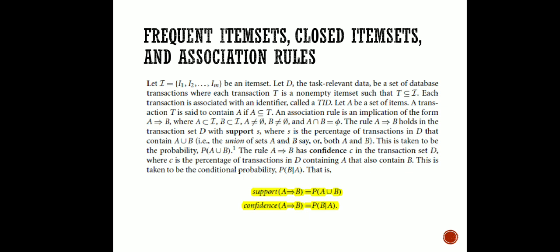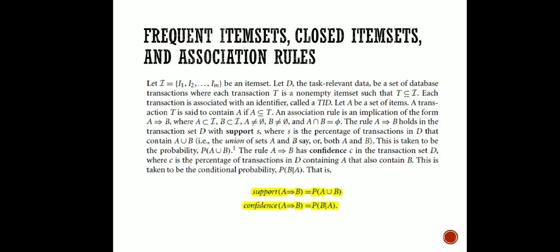And here D, the task relevant data, is a set of database transactions where each transaction T is a non-empty set such that T is a proper subset of I. So here we find another variable called D, and it consists of the database transactions, and each transaction has to be non-empty, and it is going to be a part of this I only. Because ultimately the transaction is going to show us data that is relevant to this item set only.